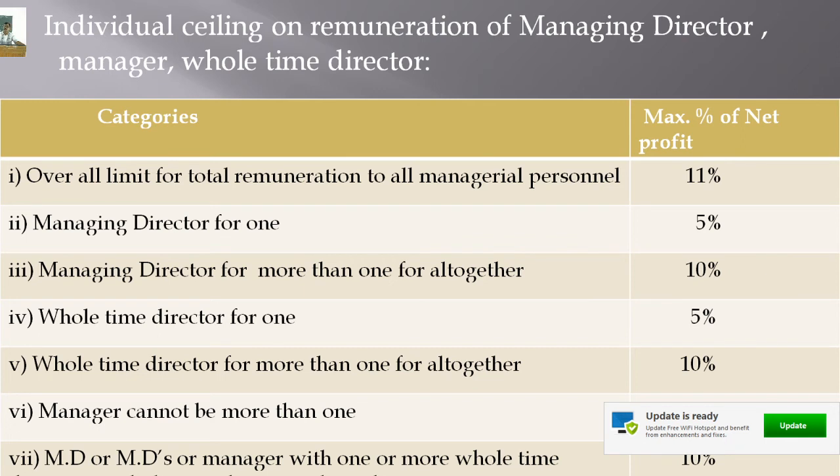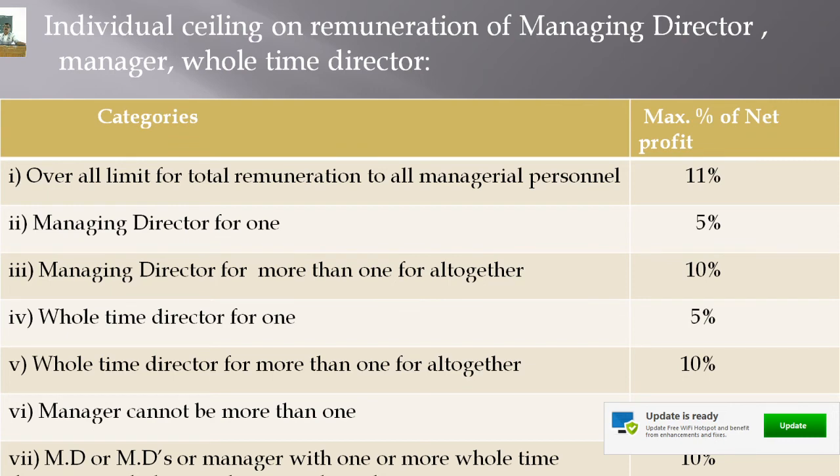the maximum amount of remuneration for more than one whole-time director is 10% of the profits. And similarly, suppose the company has a manager, who cannot be more than one. If the company has a manager, it should be 5% of the profits.